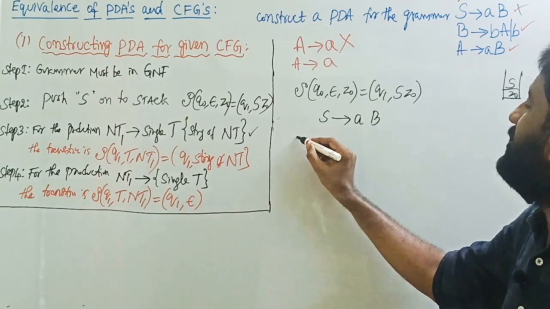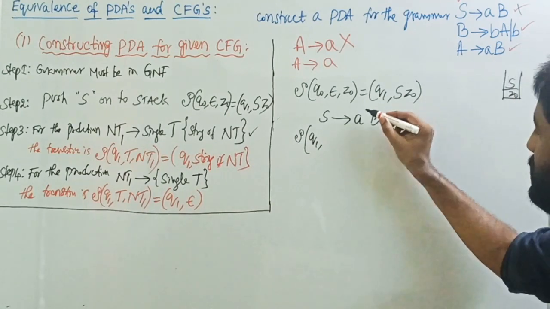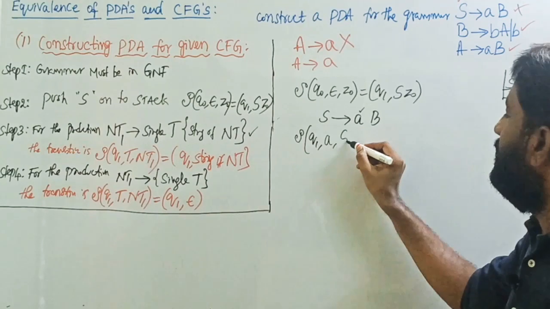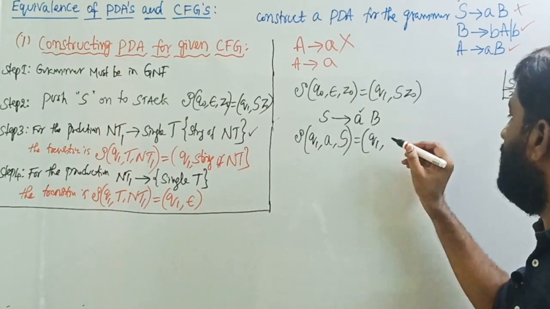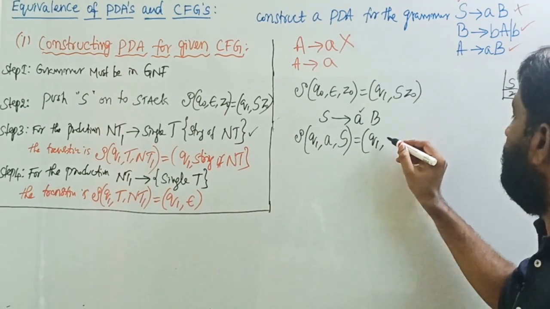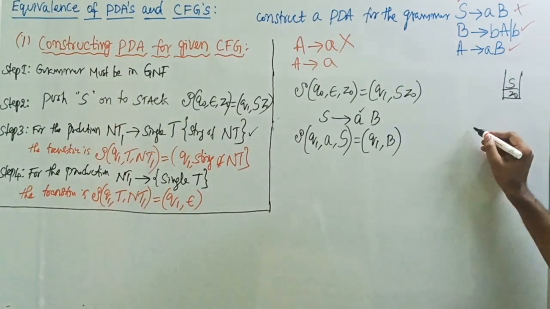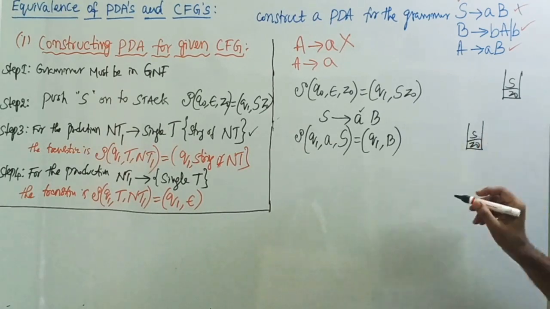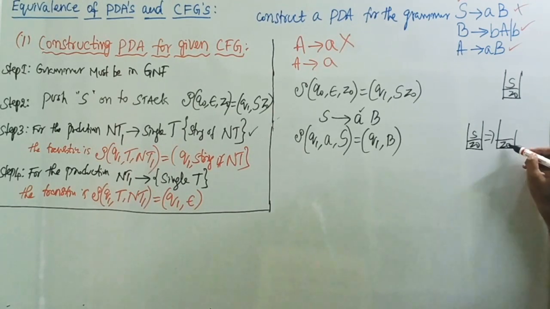The transition is: transition of Q1, comma, input symbol is a, comma, top of the stack is S equals remains on the same state Q1, add B onto the stack. Initially the stack looks like Z0, S. After this, S is replaced by B.